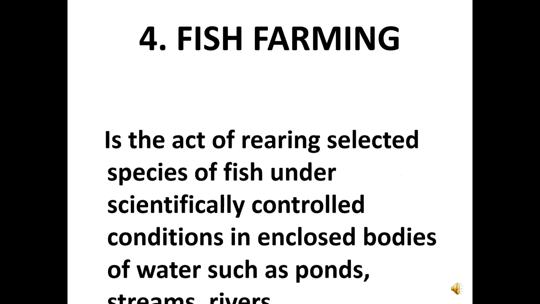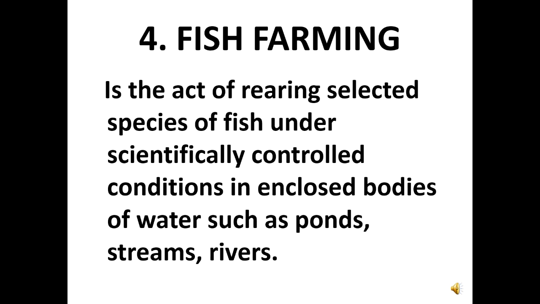The next one is fish farming. Fish farming is the act of rearing selected species of fish under scientifically controlled conditions in enclosed bodies of water such as ponds, streams, rivers. So those who are involved in this, who select some category of fish and rear them under a particular controlled condition and in a body of water, are said to be into fish farming.